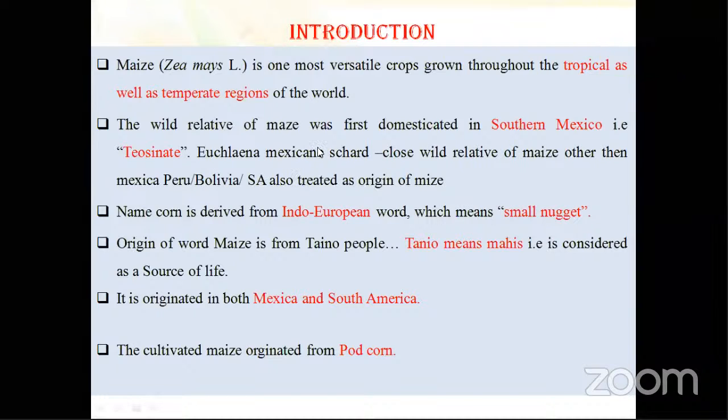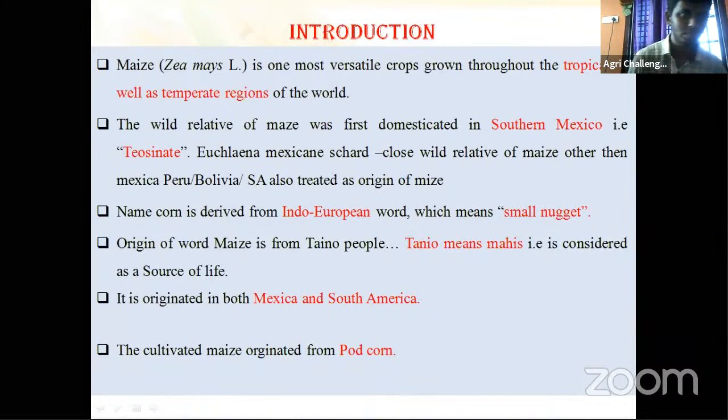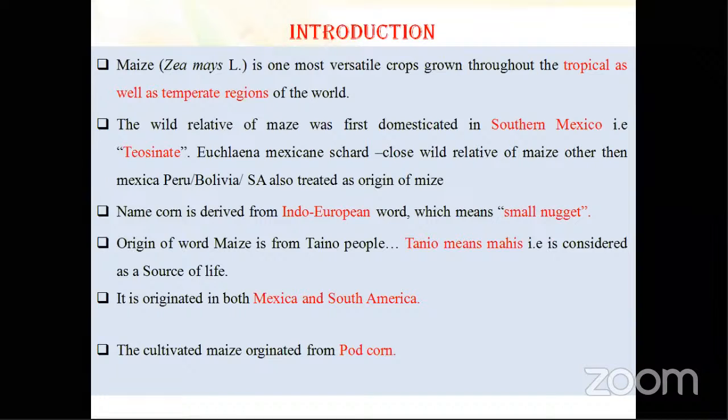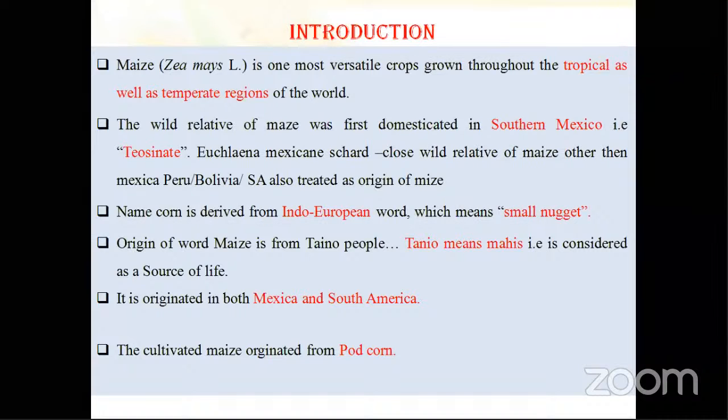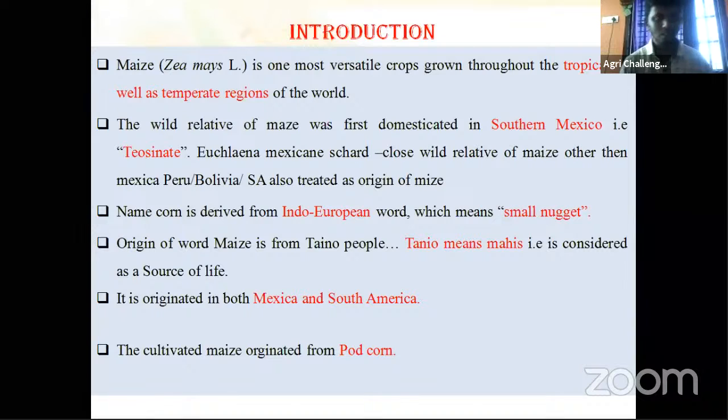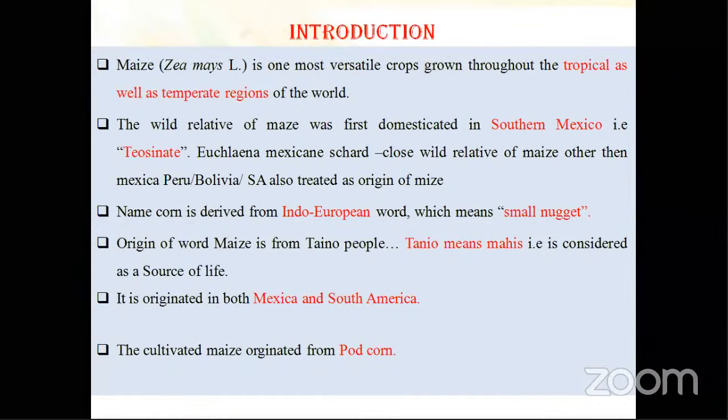C3? It's not BSc agriculture level, these are intermediate botany level questions. Which type of photosynthesis occurs in maize? What are the different types of photosynthesis? C4. Other than C4, what are the different types? C3, CAM and C4. Then maize comes under C4.